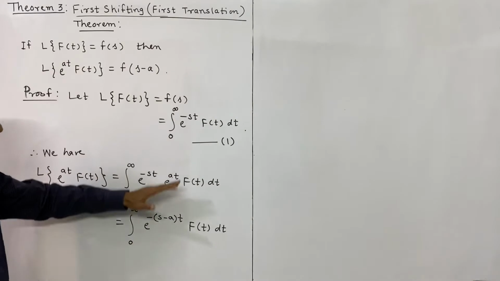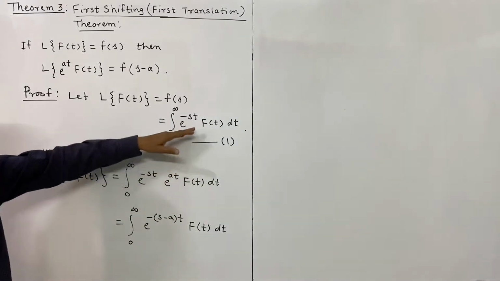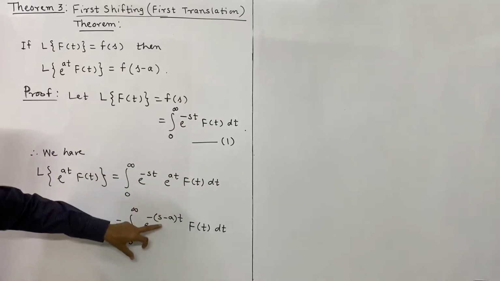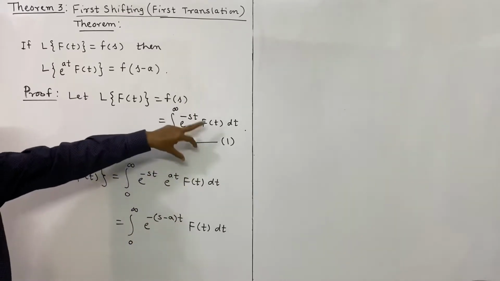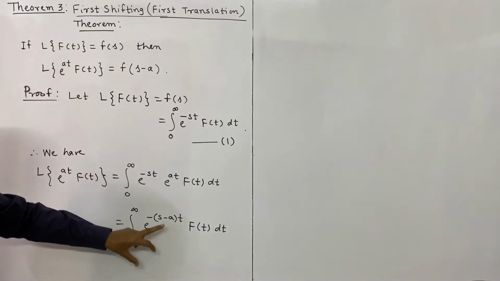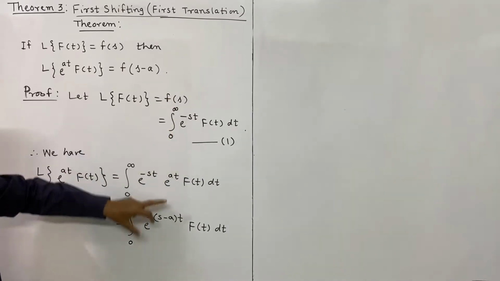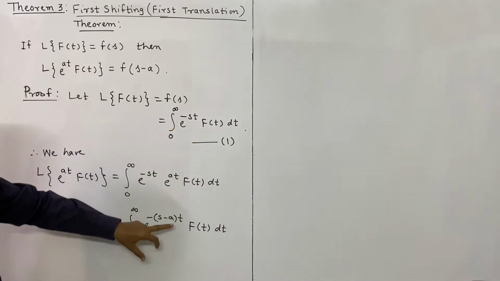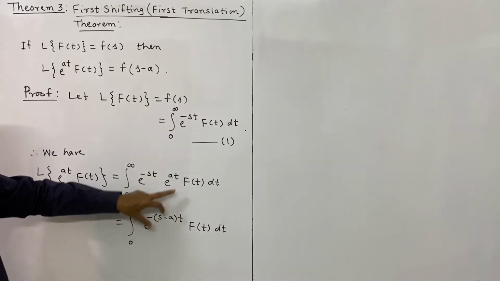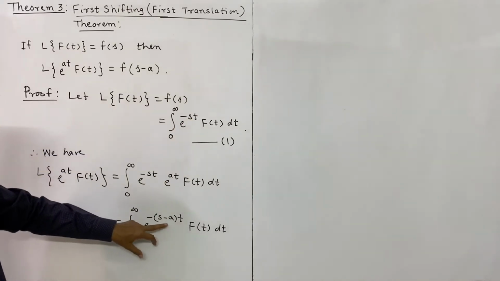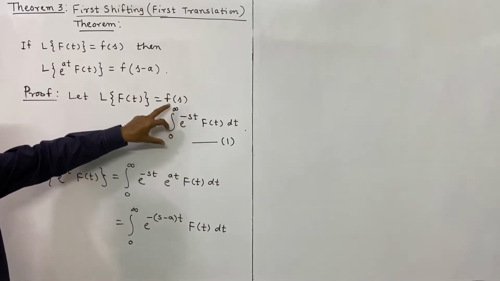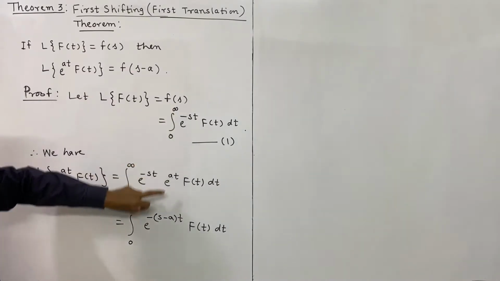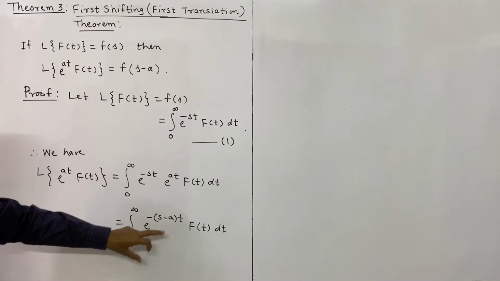Comparing this with the first integral, in place of s, here is s minus a. Other terms are the same, and therefore if this is f of s, this will be f of s minus a. You see the exponent and the coefficient of t. Here it is negative s, here it is negative s minus a. If it is negative s, then the transform is denoted by f of s, and here it is f of s minus a.